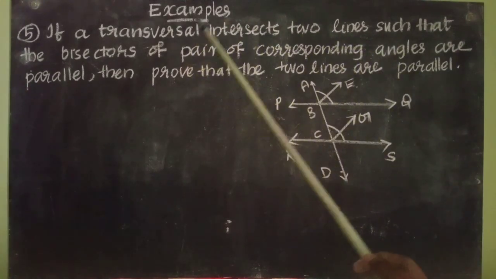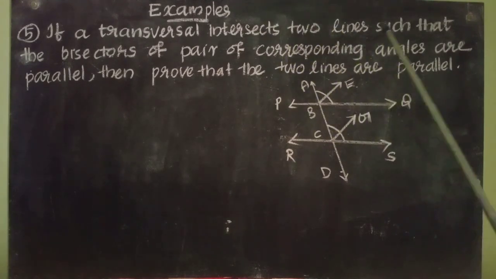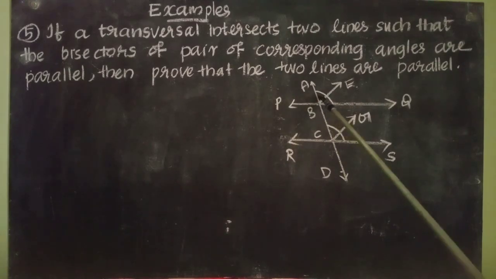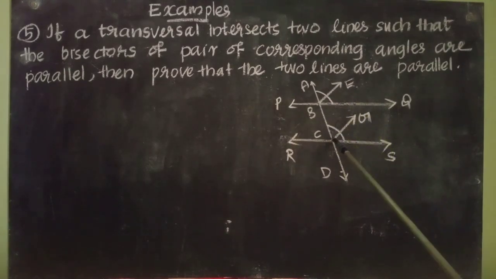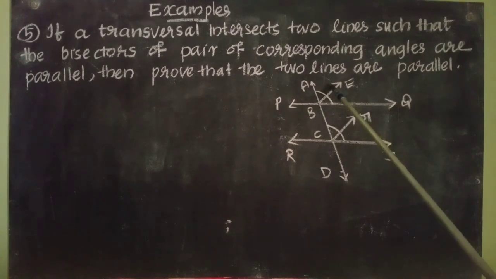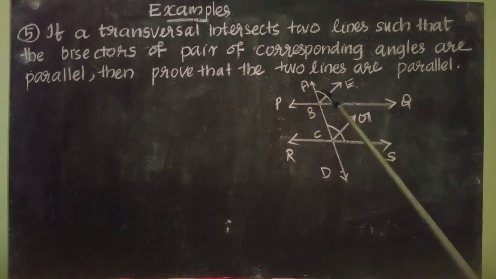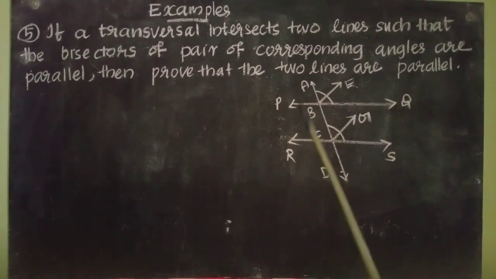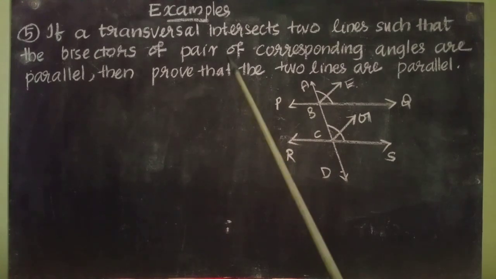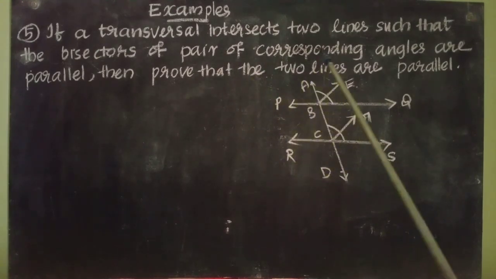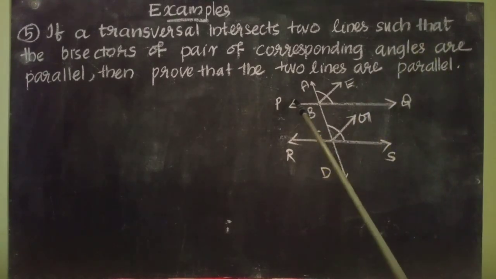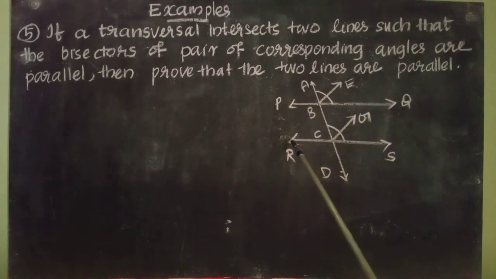Now you see the question. The bisectors of pair of corresponding angles are parallel. That means this BE and CG are parallel lines. It is given in the question. BE parallel to CG. Then what we need to prove? We need to prove that the two lines are parallel. That is, we need to prove this PQ and RS are parallel.